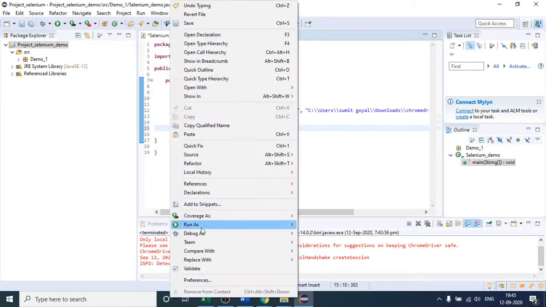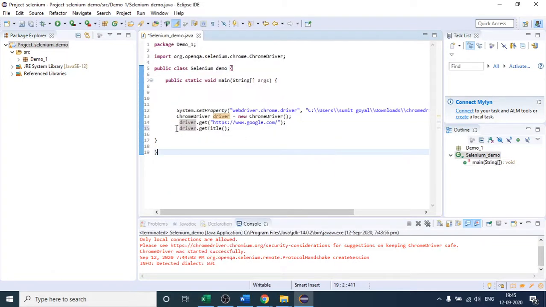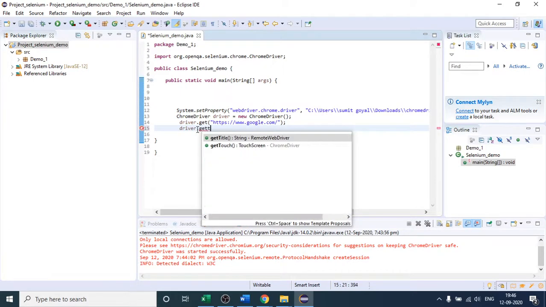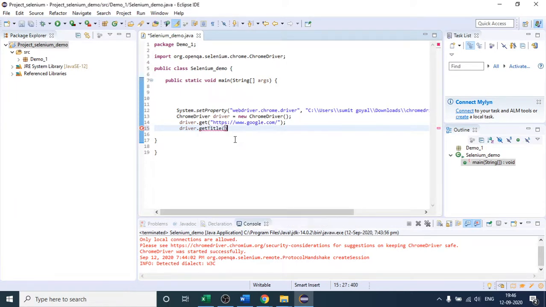Let me check. According to you, what will it print? Any guesses? What will you get in your output? Will you get the title? Yeah, correct, that's great, you are focusing. It will return us something, but we are not printing it. If I remove this, you can see that String is written here, meaning that whatever title you get will be in the form of a string. So first you have to catch it.